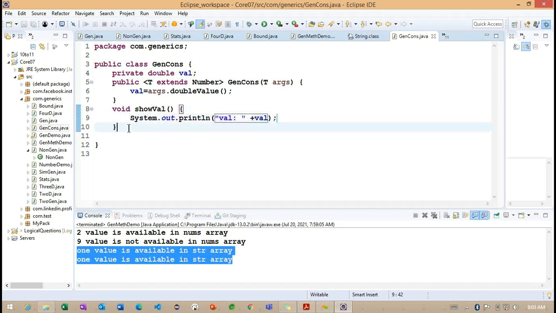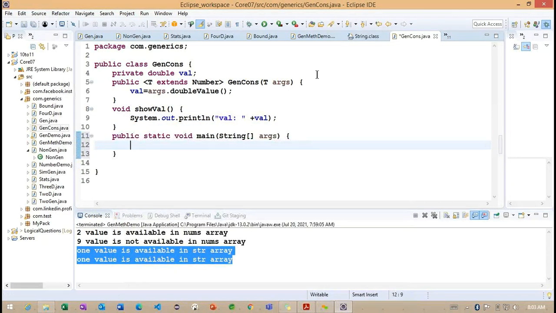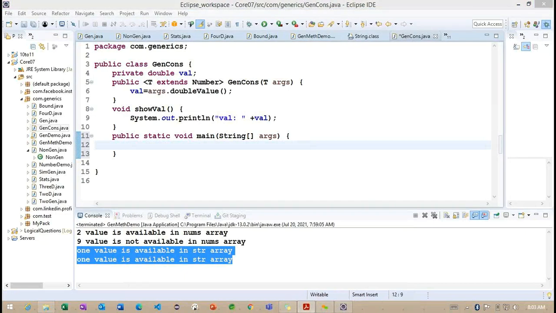Getting the point? So this is important. Now here I'm working on the main method. Can you please let me know what steps we can follow to create this constructor here?